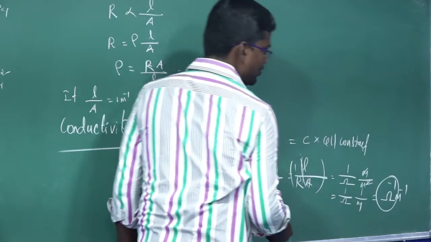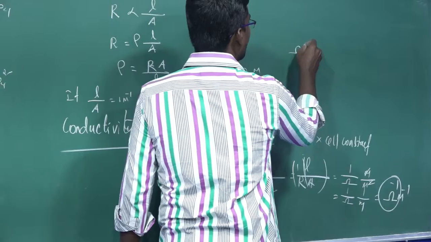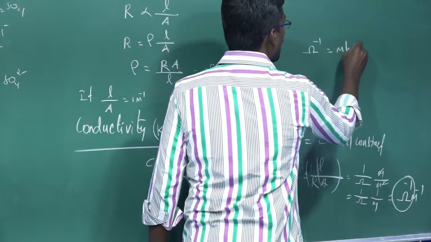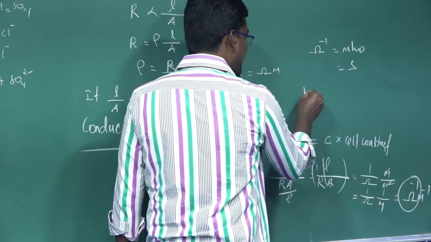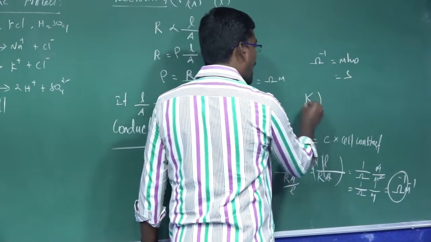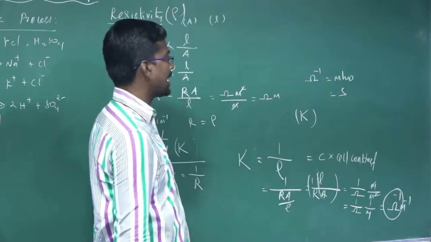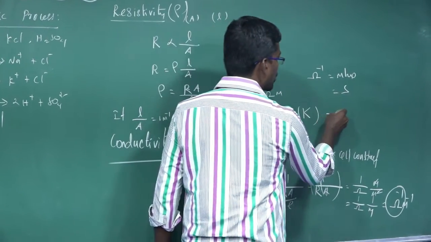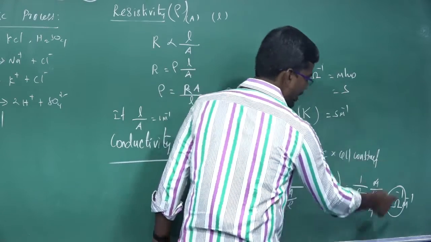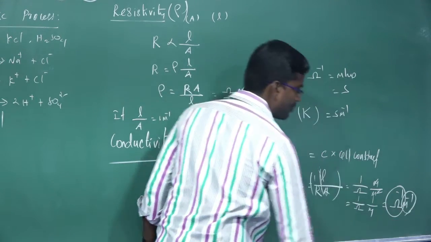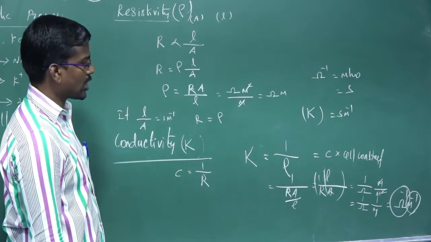Ohm inverse is equal to mho. 1 mho is equal to Siemens. So the unit of kappa, or specific conductance or conductivity, is Siemens meter inverse. It is the unit of kappa.